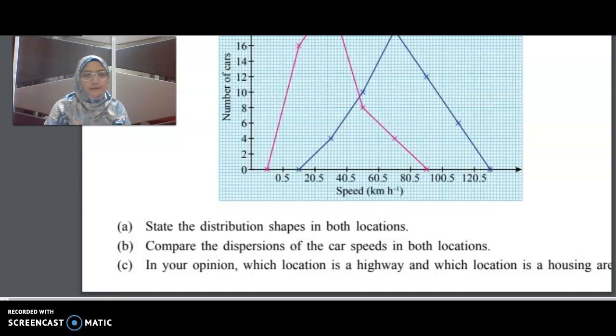Question 2c. In your opinion, which location is a highway and which location is a housing area? Location B is a highway and location A is a housing area.